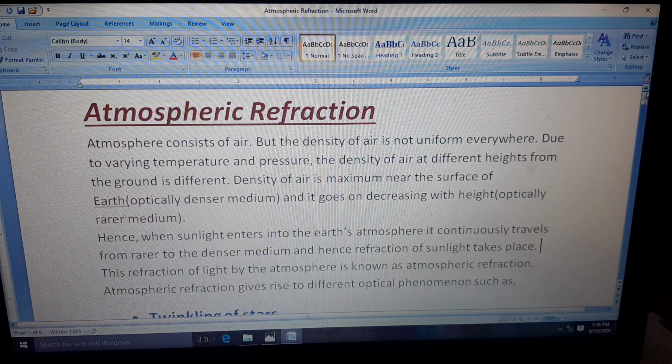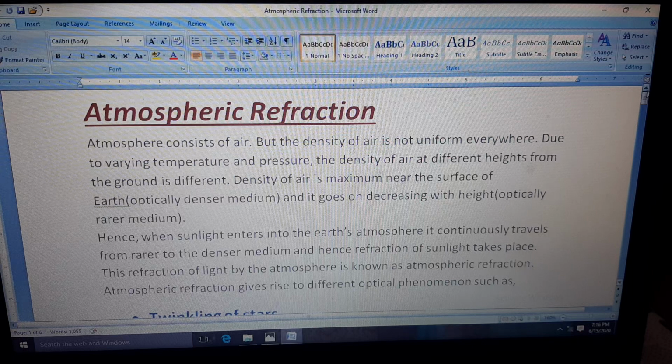Today we are going to start the next topic of your chapter 11, that is atmospheric refraction. We know that this atmosphere consists of air, but the density of this air is not uniform everywhere. That means at every level it is going to change.